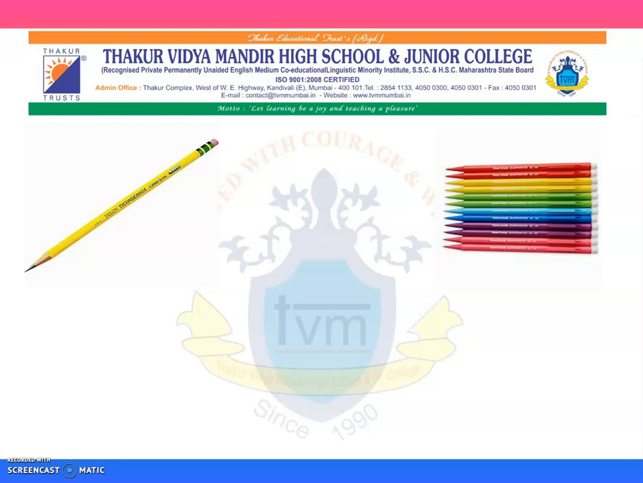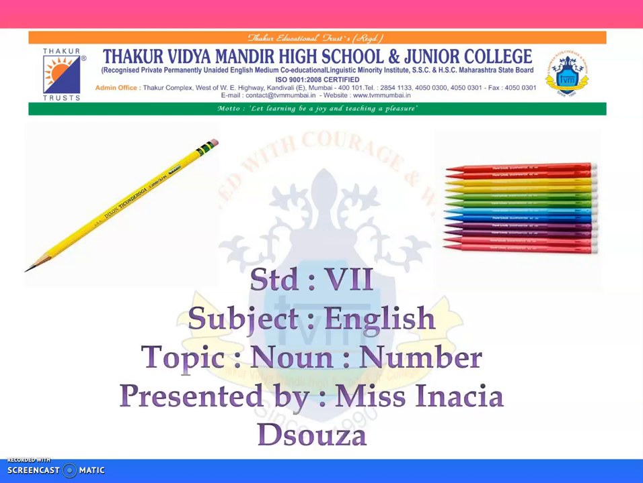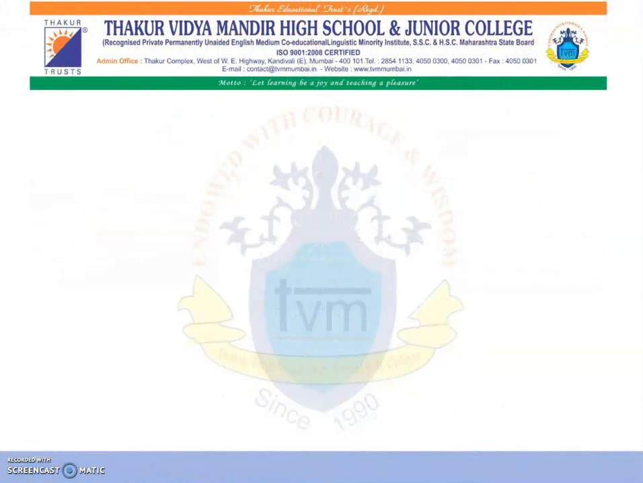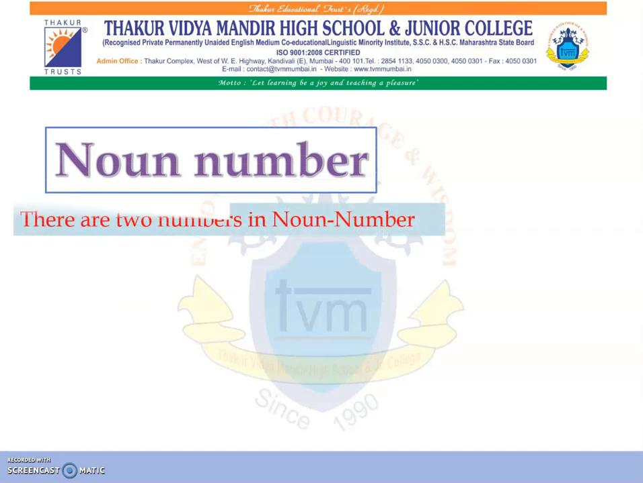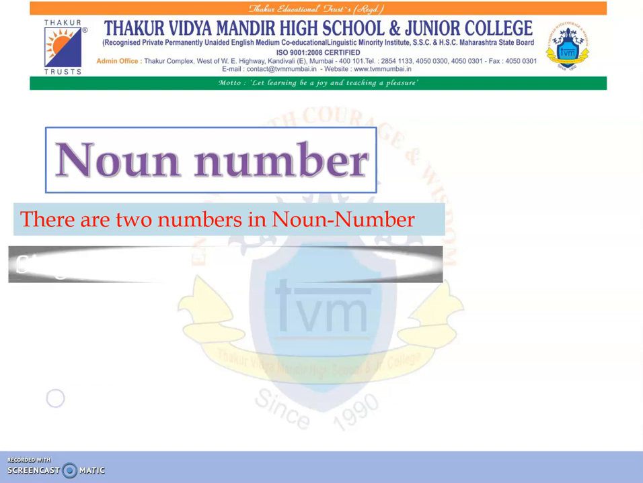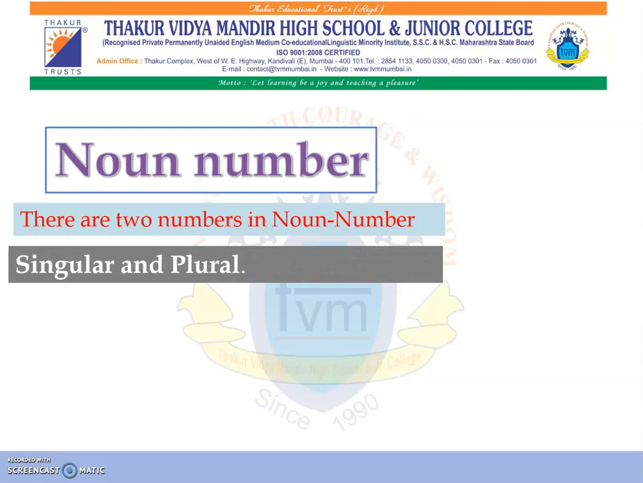Many pencils. So, you must have guessed what your teacher Inacia Dsouza from Thakur Vidya Mandir High School and Junior College will teach you today. Noun number in English of Standard 7. What is noun number and how many kinds of noun number are there? There are two numbers in noun. And what are they? Singular and plural.